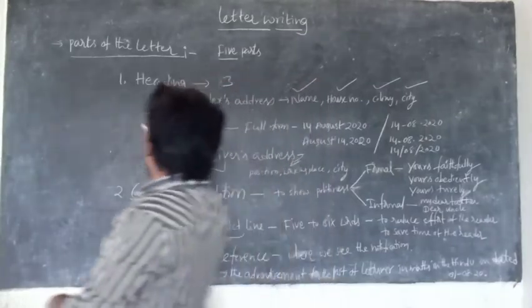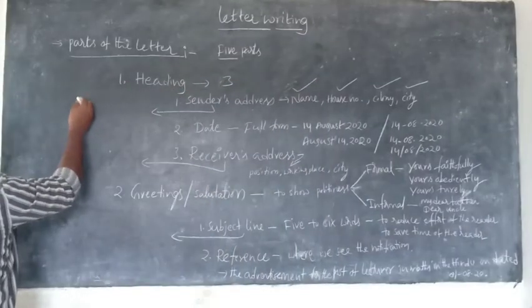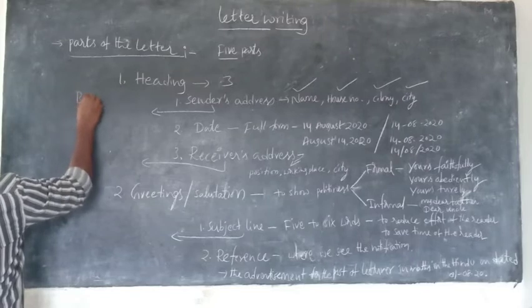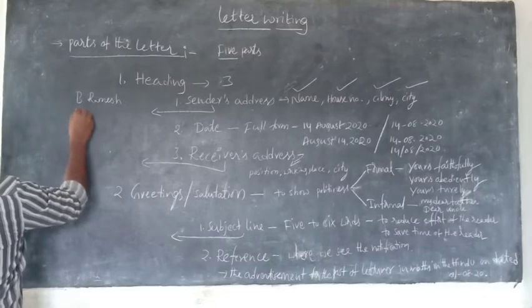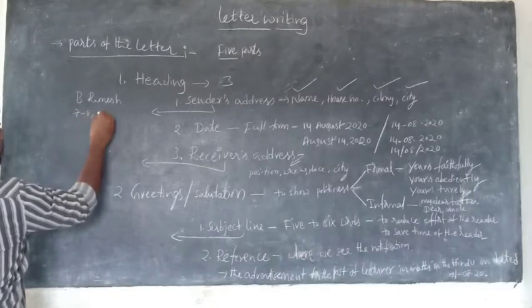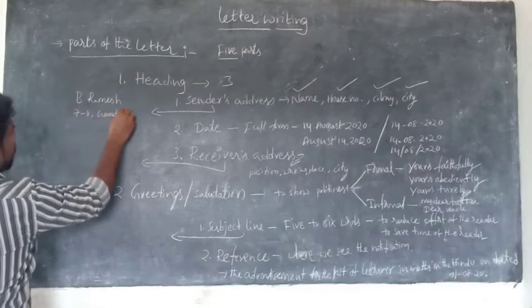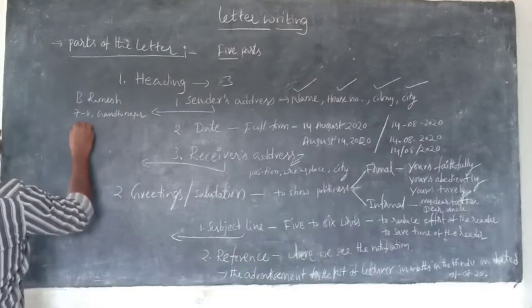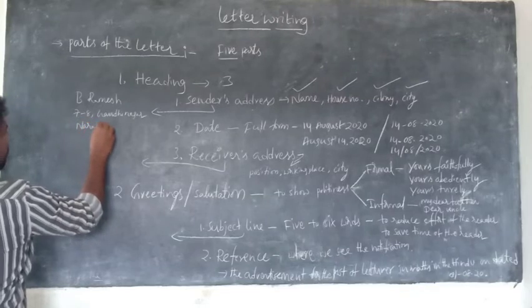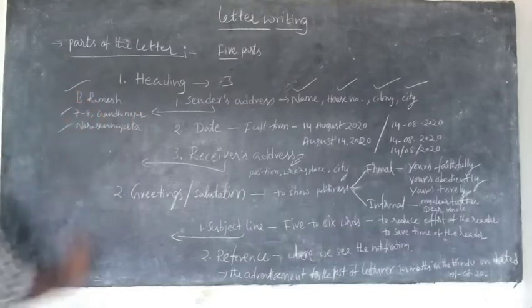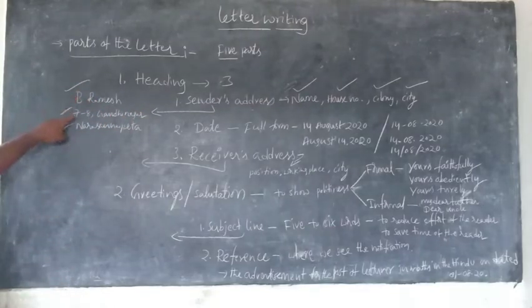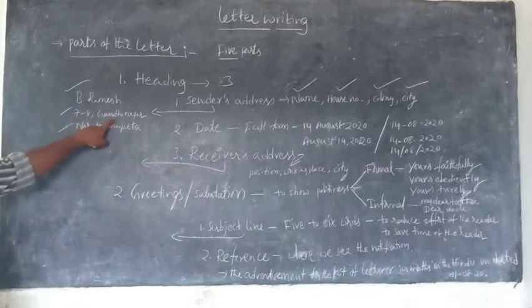For example, I am writing here the sender address: B. Ramesh, house number 7/8, Gandhi Nagar, Narsannapeta. That's enough. Only 4 things: one is the name, then house number, colony, and next one is the city. This is the sender address.